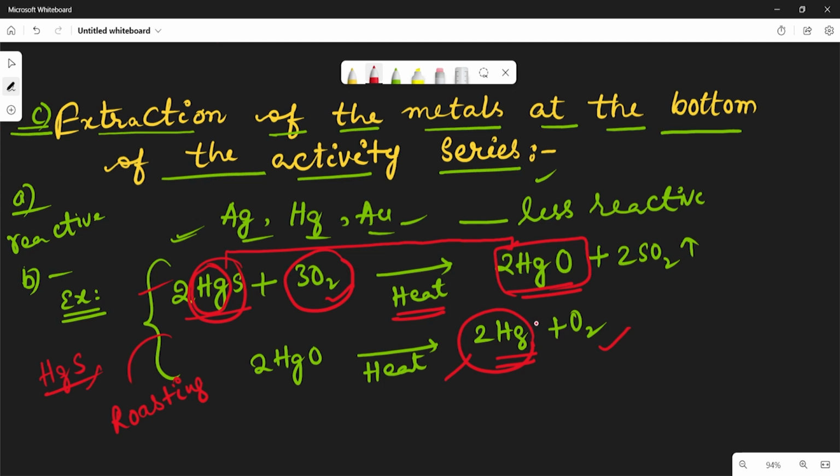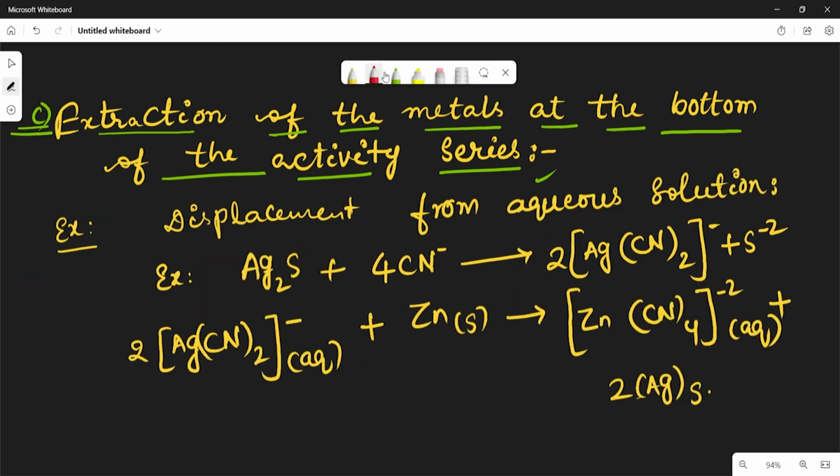Now let us take one more example. The second example is displacement from aqueous solution. Here take Ag2S plus 4CN minus gives rise to 2[Ag(CN)2] minus plus S2 minus. So here displacement takes place between Ag and CN.